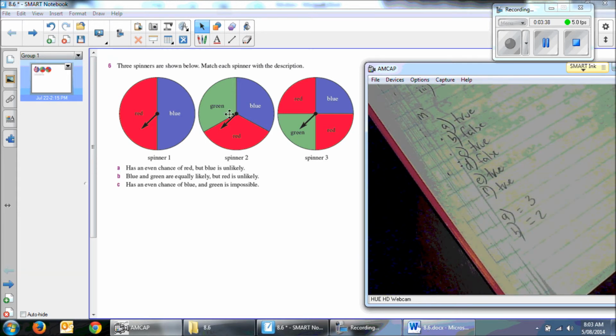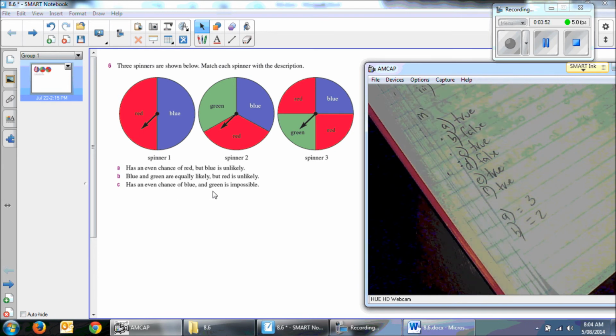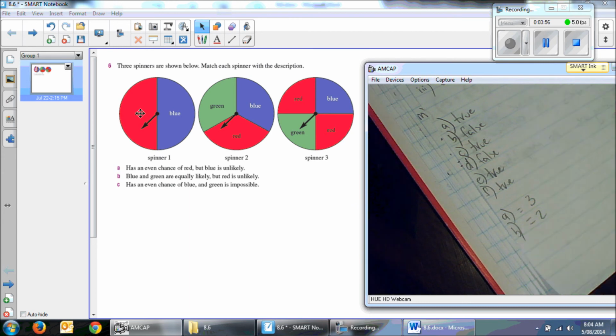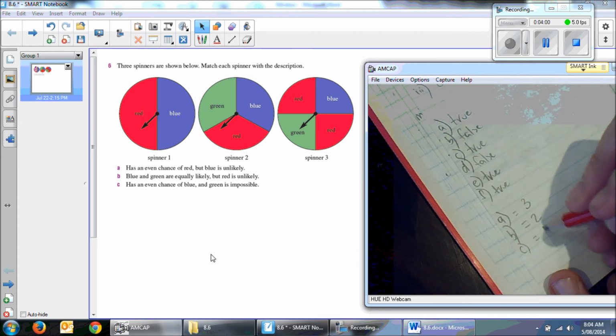It's also a pretty easy way to look at this and say, okay, this spinner doesn't have green in it, and the description is talking about green, so obviously it's going to be spinner 2. For C, an even chance of blue and green is impossible. Well, if green's impossible, it has to be spinner 1 because there is no green on it at all. Okay?